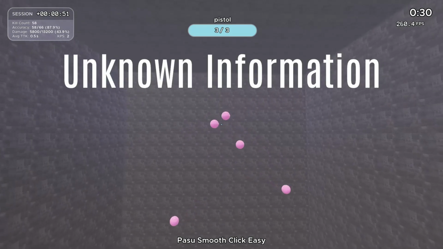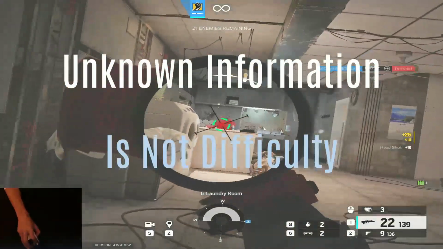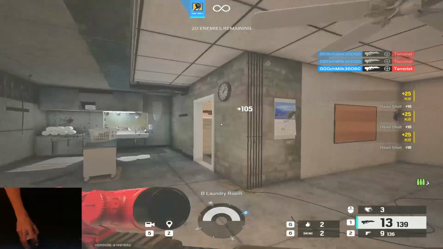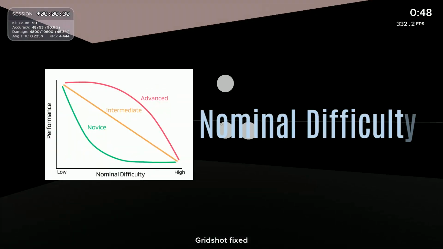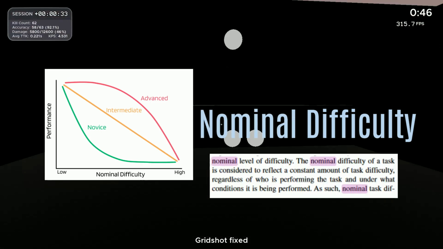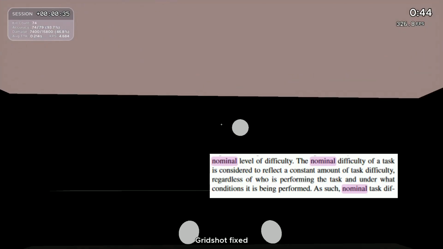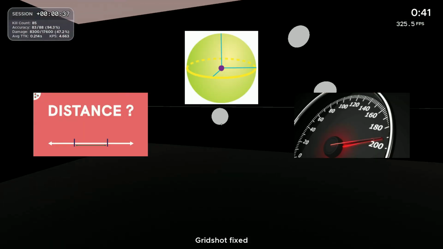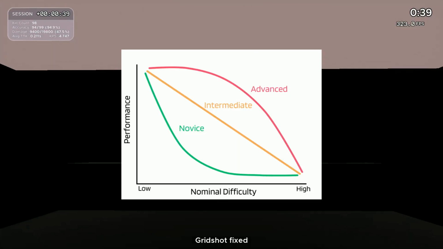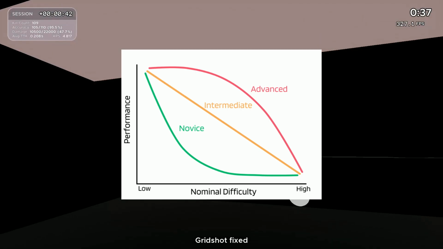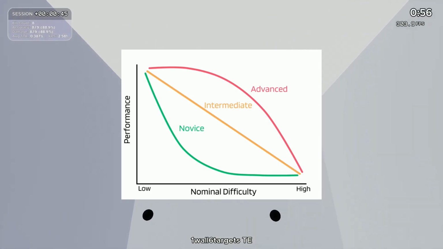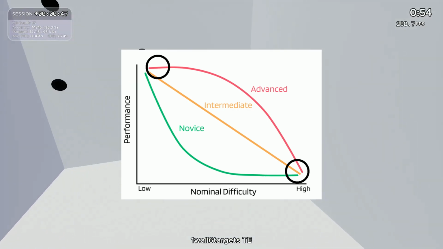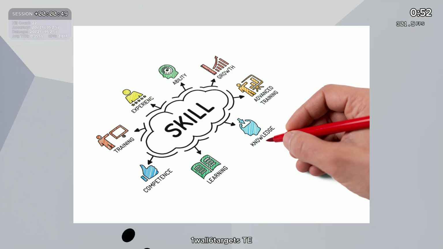However, the presence of unknown information does not purely define difficulty. In fact, according to the optimal challenge framework, there are two forms of difficulty: nominal difficulty and functional difficulty. Nominal difficulty can be defined as the difficulty created by the characteristics or the design of the task. This can be the spacing, size, speed, or movement pattern of the targets. For novices, they are expected to perform well when the nominal difficulty is low, but poorly when the nominal difficulty is high, while on the other hand, advanced players should perform well at both high and low levels of nominal difficulty. This is due to the amount of functional skill the advanced player has over the novice player.